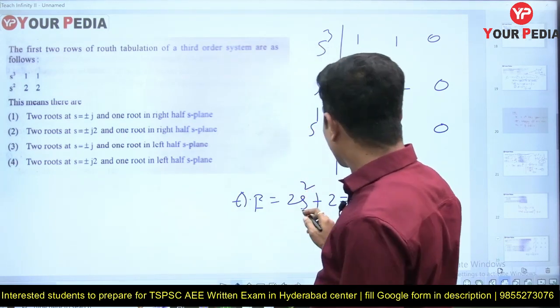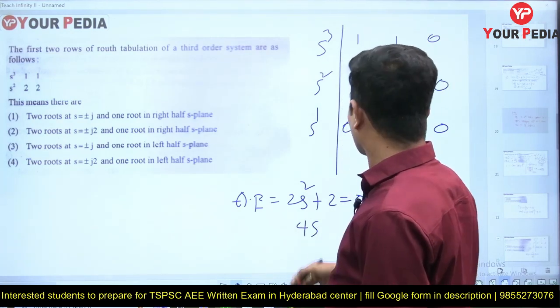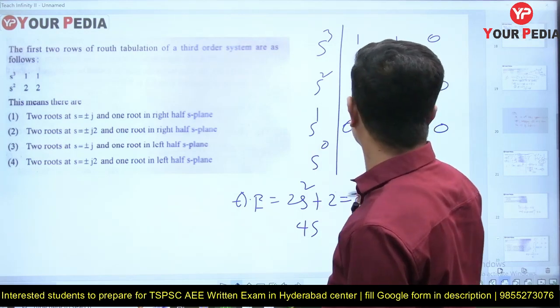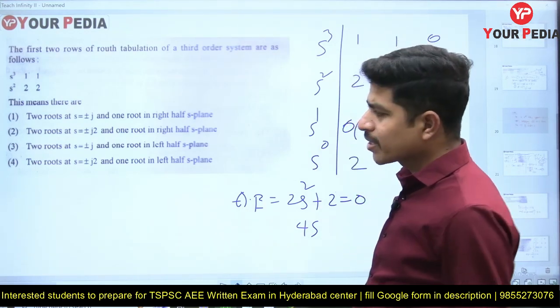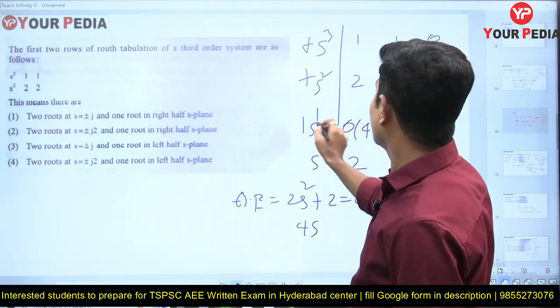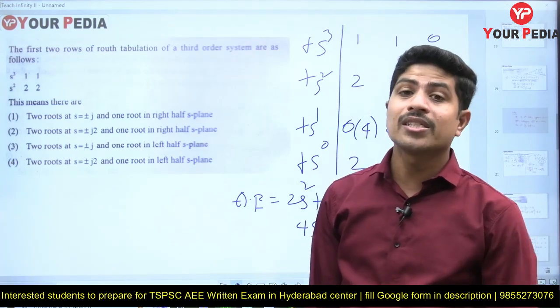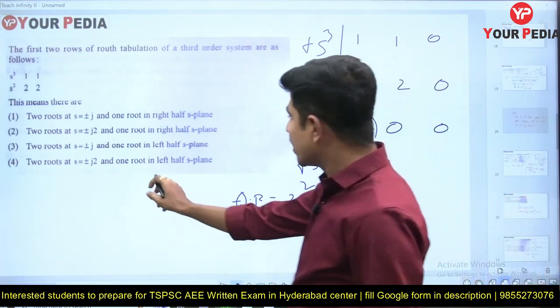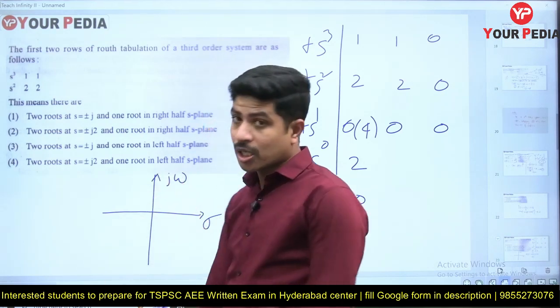If I differentiate it, how much do I get? 4s. Now we fill this row with 4, and for s power 0 I get 4 into 2 minus 0 by 4, which is 2. The Routh tabulation is completed. Are there any sign changes? No sign changes. How many auxiliary roots? 2 auxiliary roots. Then the system will be marginally stable. Why? Because there are no sign changes and auxiliary roots are present, and auxiliary roots are also called symmetric roots with respect to the origin.